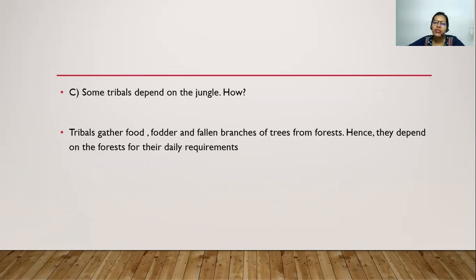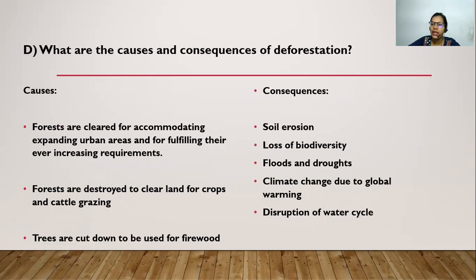Some tribals depend on the jungle. These tribals don't have any other way of living, so they gather food, fodder, and fallen branches from the trees present in the forest. So for their daily requirements, they're totally dependent on the forest, right? So they don't do any specific or other kinds of cultivation.